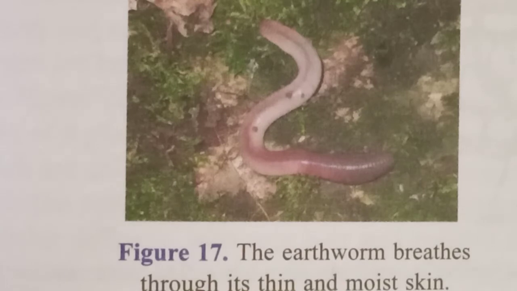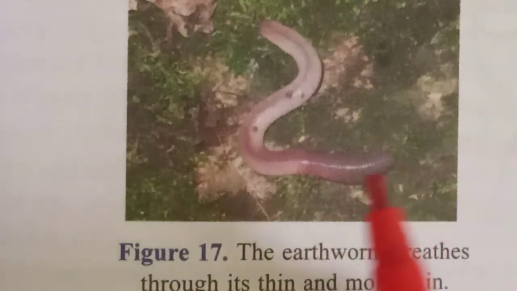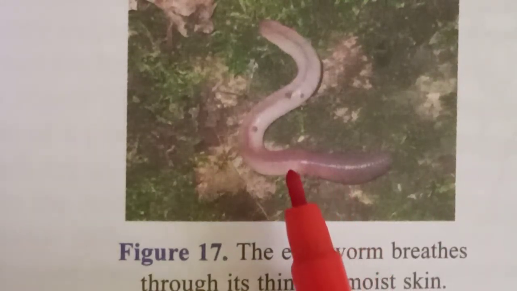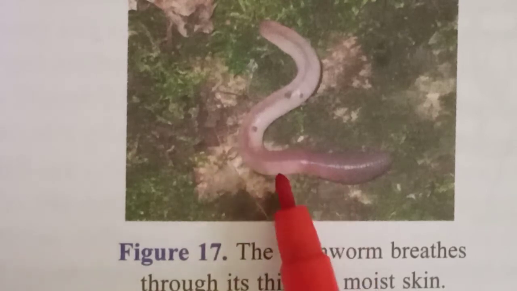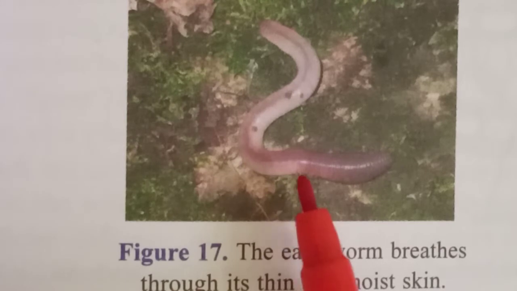Moist skin means wet skin. So the earthworm breathes through its skin. The skin of the earthworm is quite thin and moist. It is very thin, so the gaseous exchange will pass through the skin of the earthworm.